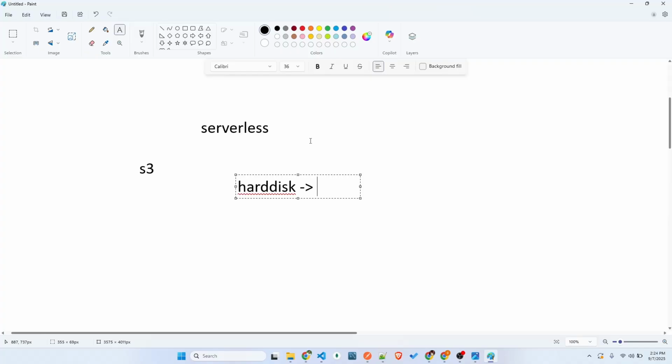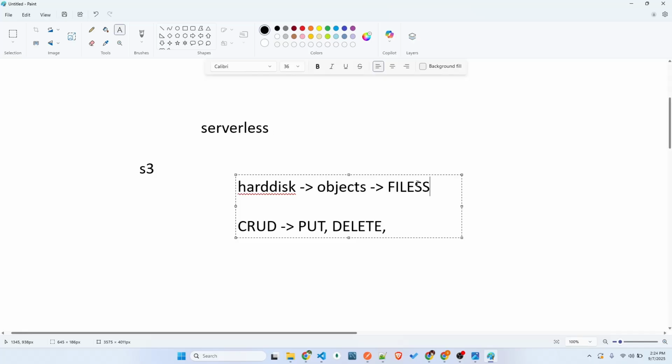They call them objects. They store objects in a particular format so that they are much easier to access and much easier to store. There are many things within it. We already know that whatever we do on data is CRUD operations. So here also we put the data, delete the data, or here we call them objects. Objects are nothing but files.